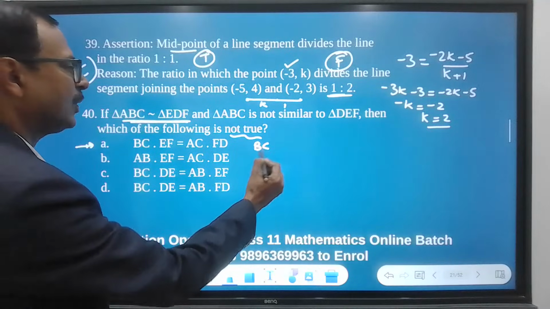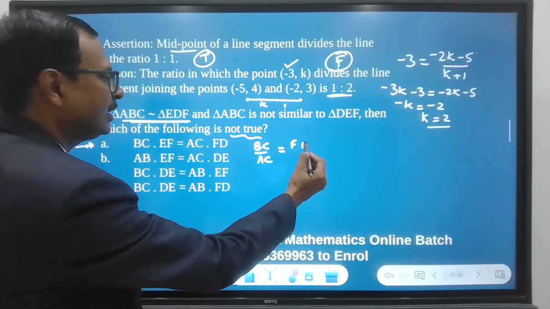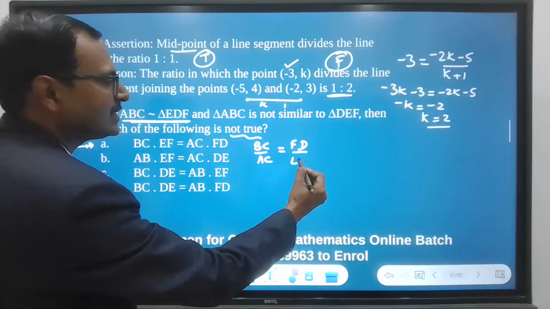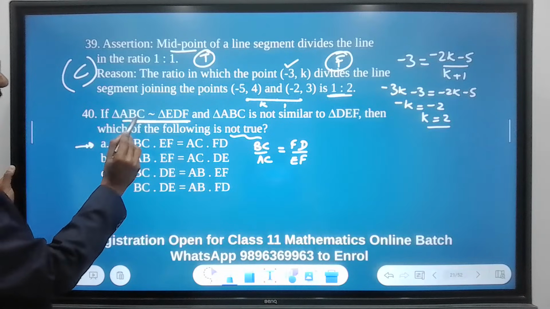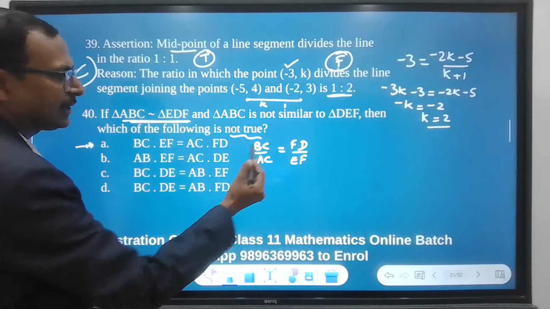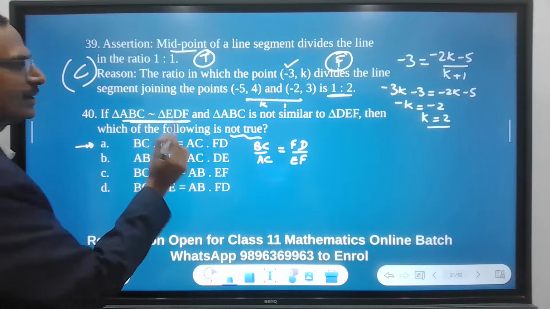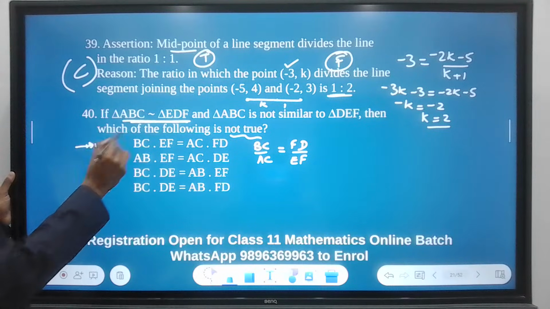BC upon AC is saying FD upon EF. BC are the last two alphabets. Here FD are the last two alphabets. AC first and third, EF first and third. So the first one is true.